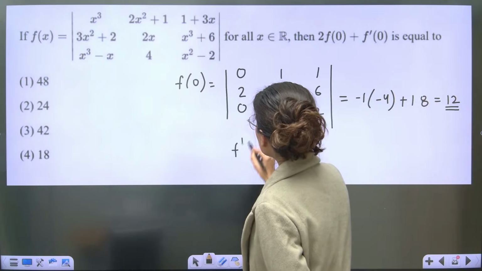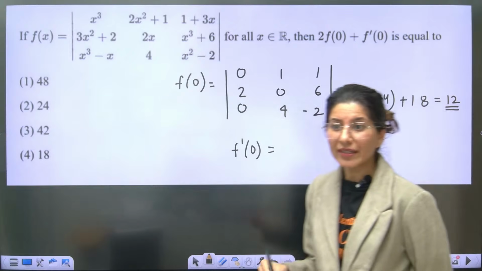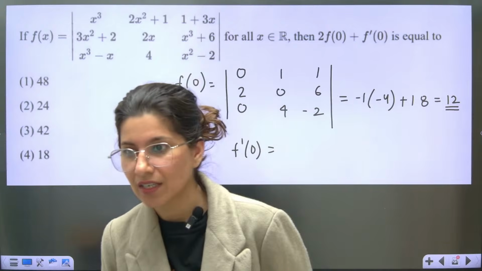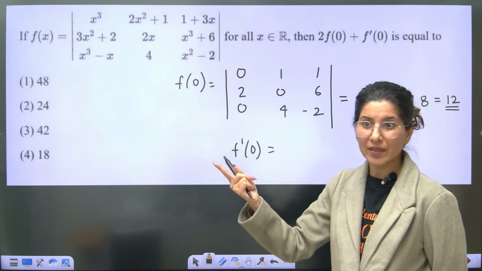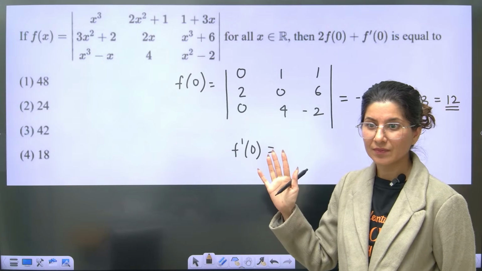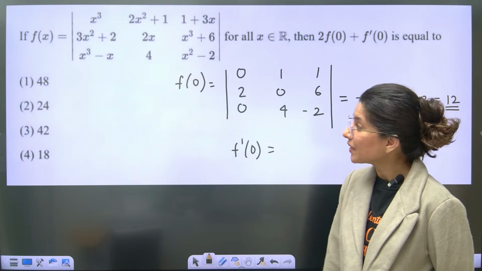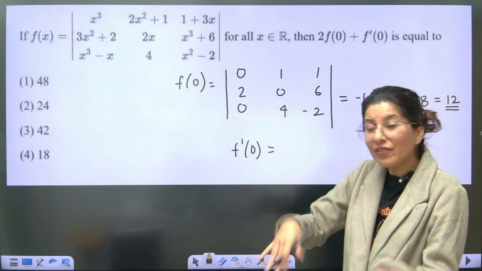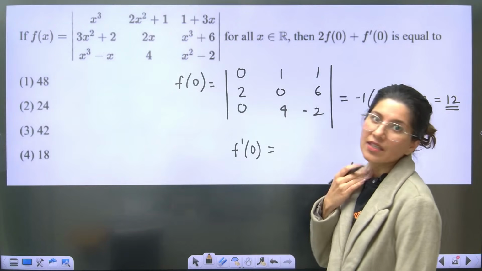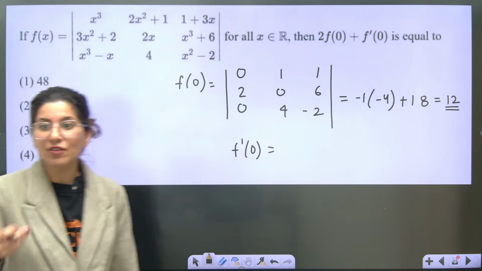F dash 0. Can anybody tell me? F dash 0. So how to calculate differentiation? Anybody is aware about that topic? Can anybody tell me? 42 you are saying. So f dash 0, tell me now. How to calculate derivative of any, rather than, okay. So f dash x, let me tell you how to calculate f dash x, derivative of any determinant.